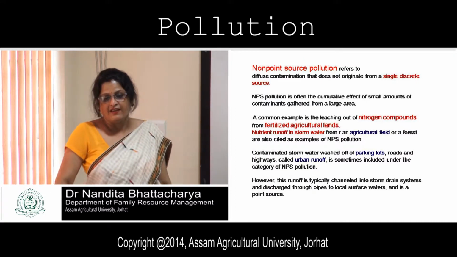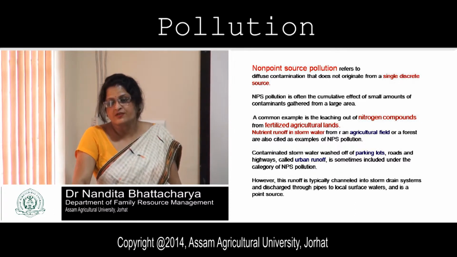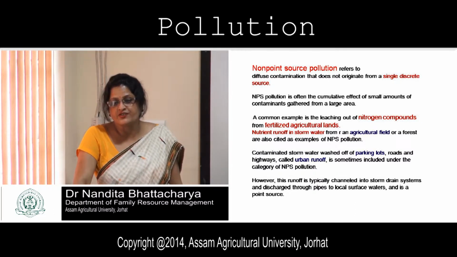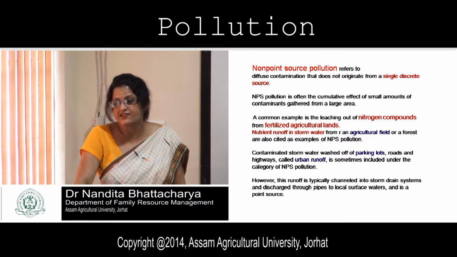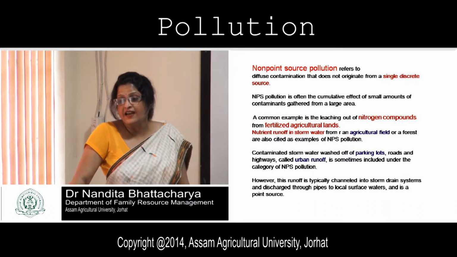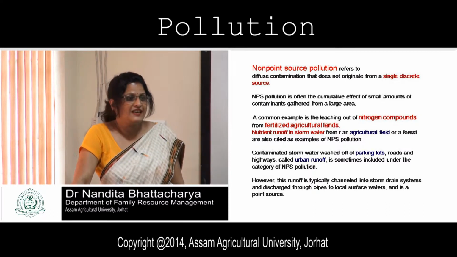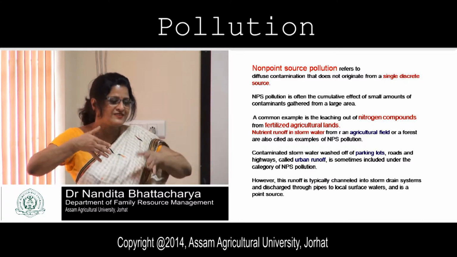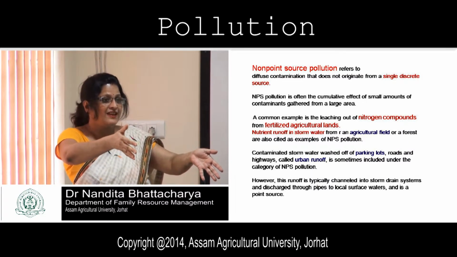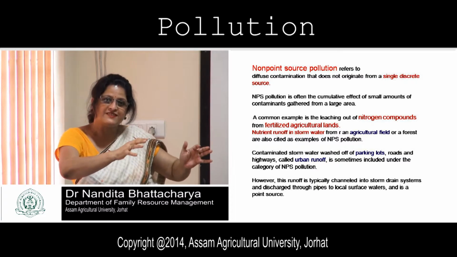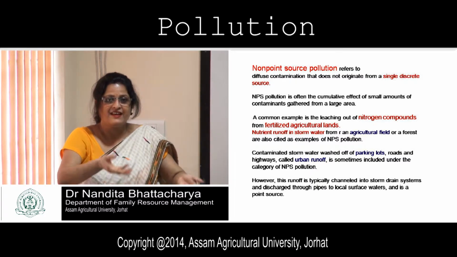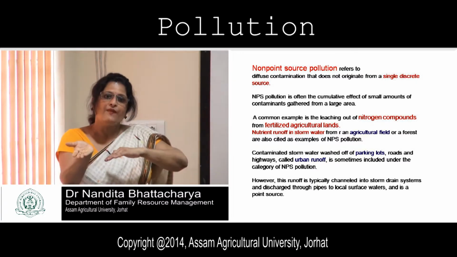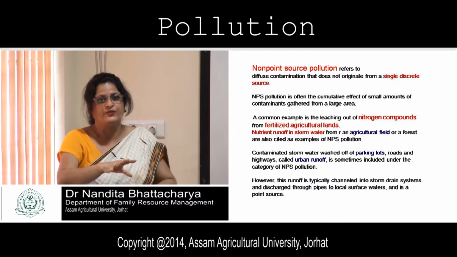And non-point source of pollution refers to diffuse contamination that does not originate from a single discrete source. It doesn't mean that we are discharging directly. Okay, non-point. We are not discharging it directly. That means by some other way also it is polluting.